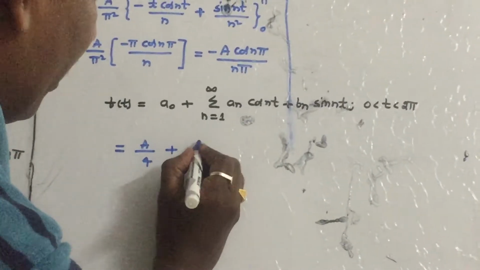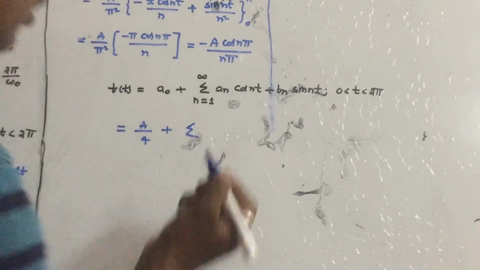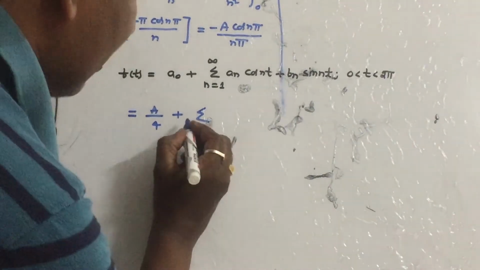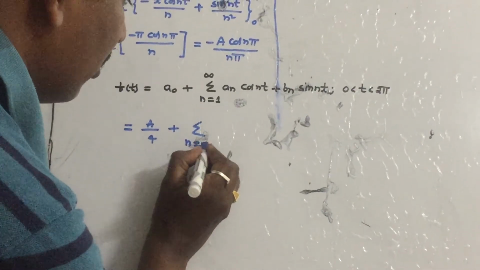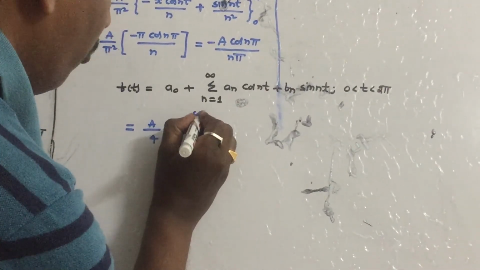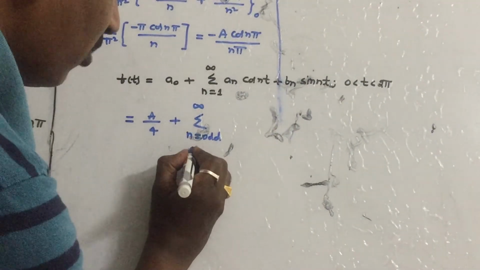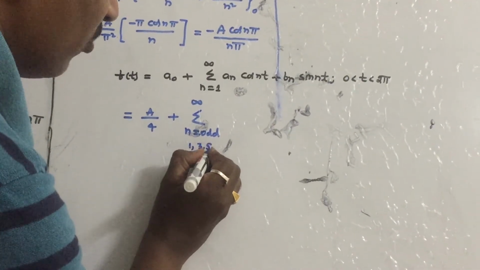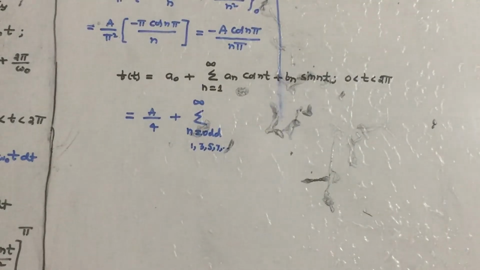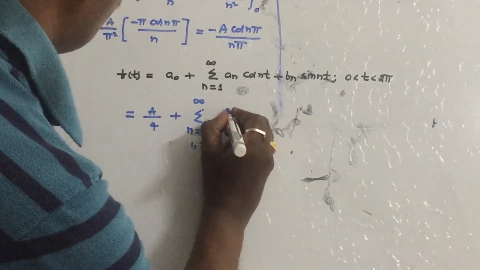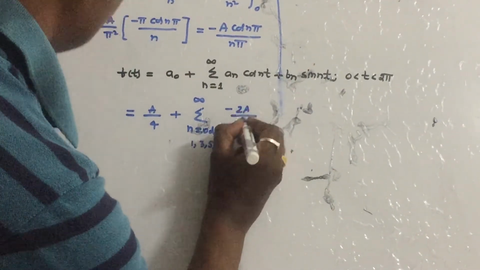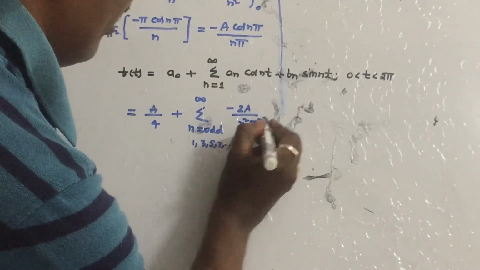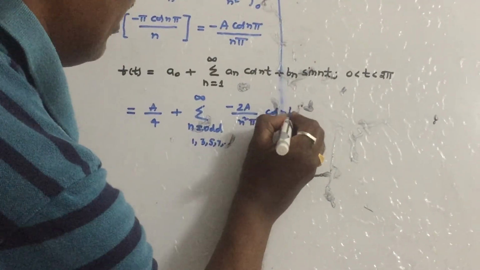Plus, let us separate the summations. Because an is available only at odd values, you have to write n odd to infinity. You can also write 1, 3, 5, 7, so on like that. What is the an value in this? Minus 2a by n square pi square into cos nt.